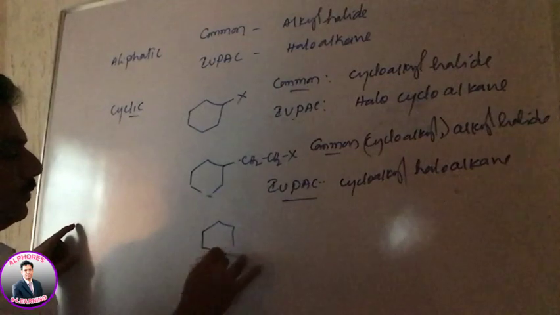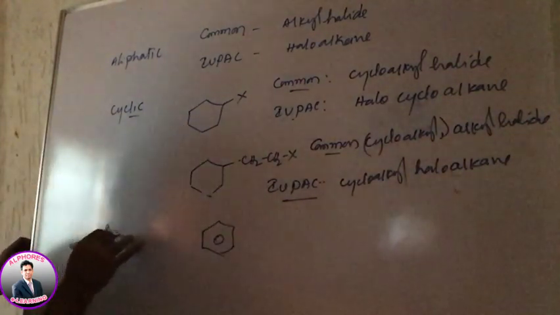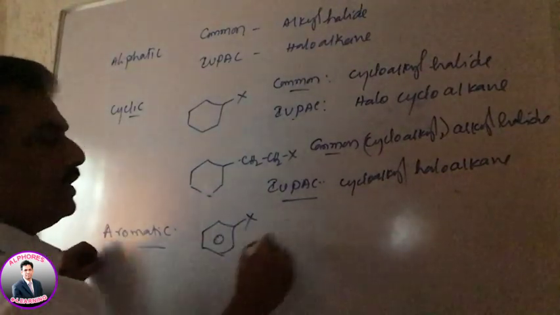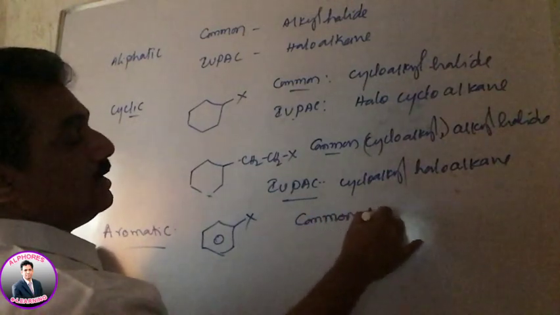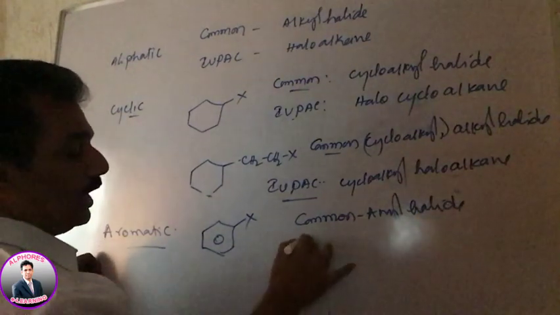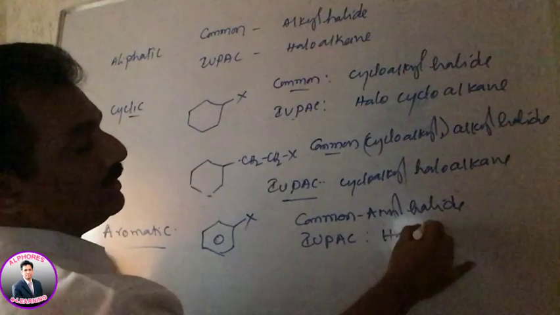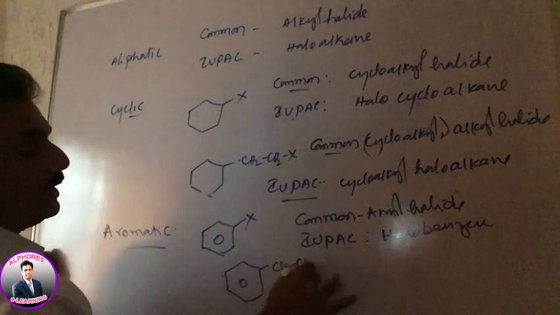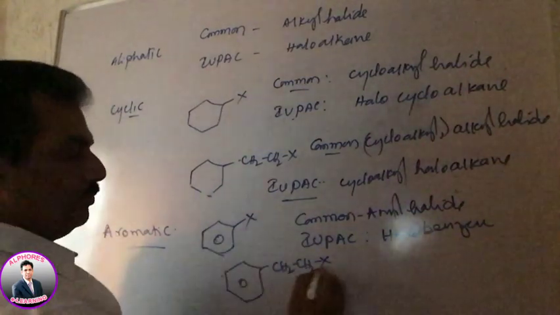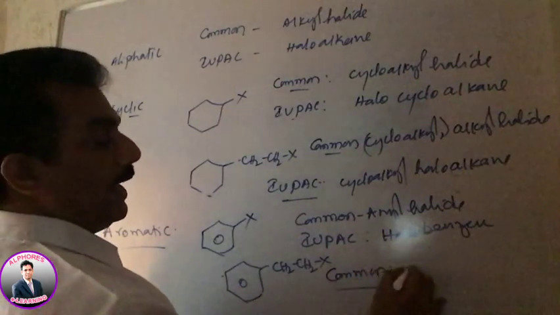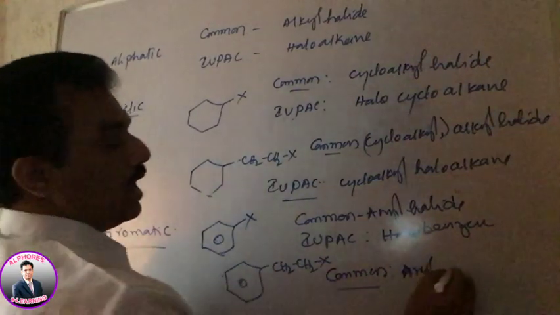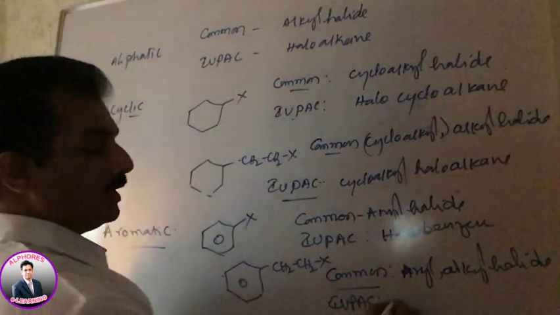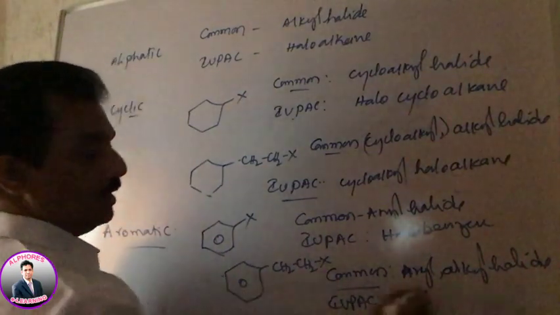And now coming to aromatic. Just remember, when benzene directly has the halogen, the common name is aryl halide, and the IUPAC name is halobenzene. And if it has the halogen atom on the side chain, then the common name is aryl alkyl halide, because aryl is the substituent, and in the IUPAC system it is aryl substituted haloalkane.